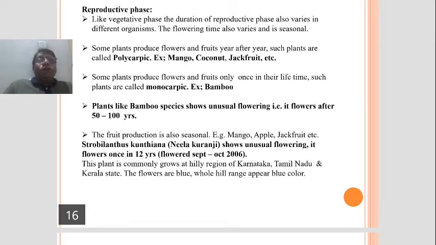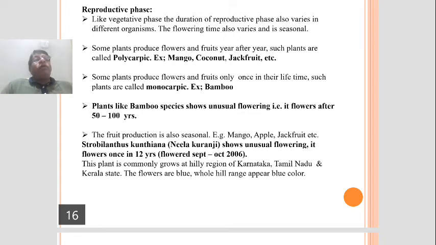Like vegetative phase, the duration of reproductive phase also varies in different organisms. Look, you might have seen in nature the flowering time in different plants varies.